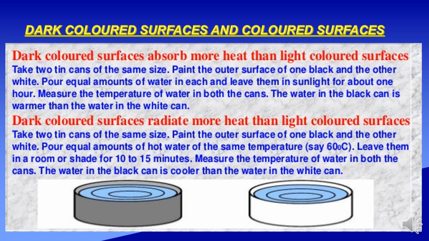Dark colored surfaces radiate more heat than light colored surfaces. Take two tin cans of the same size, paint the outer surface of one black and the other white. Pour equal amounts of hot water of the same temperature, say 60 degrees Celsius. Leave them in a room or shade for 10 to 15 minutes. Measure the temperature of water in both the cans. The water in the black can is cooler than the water in the white can. This is what is applicable